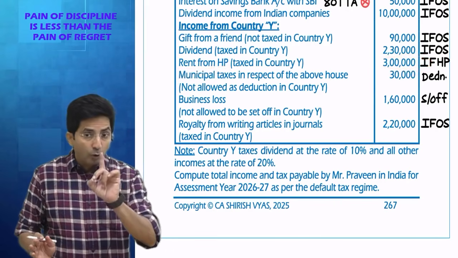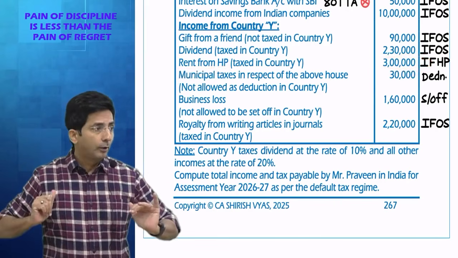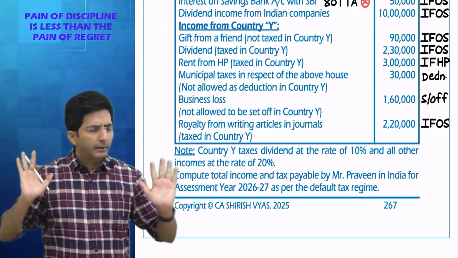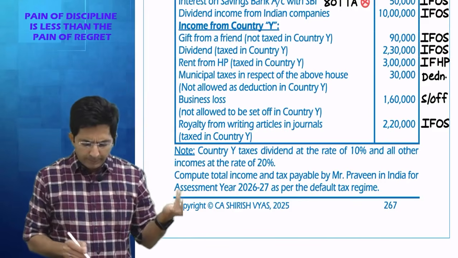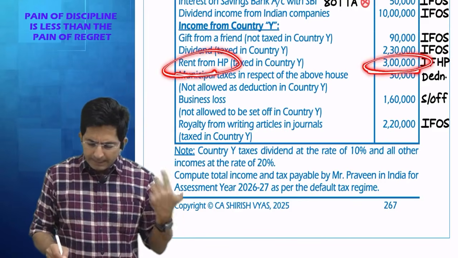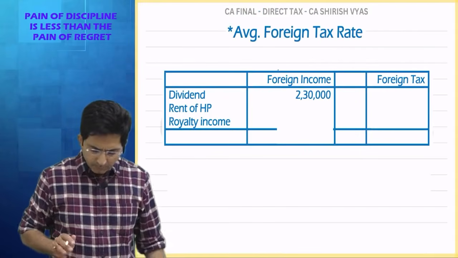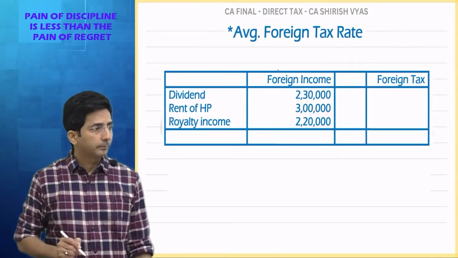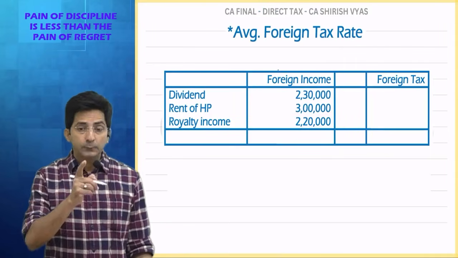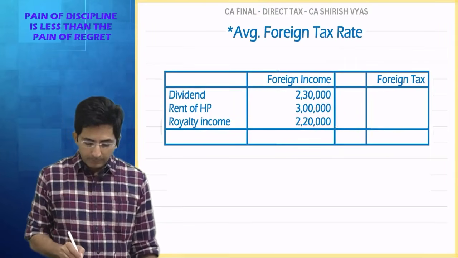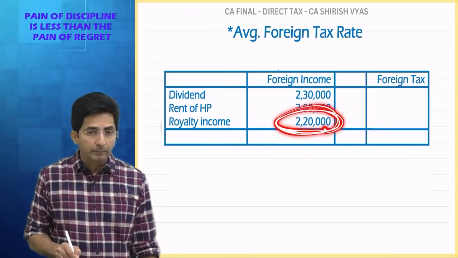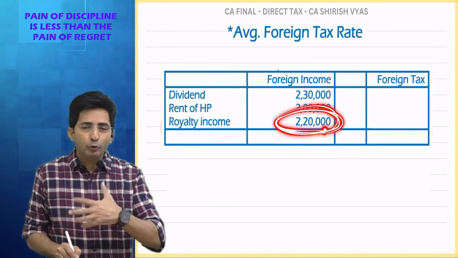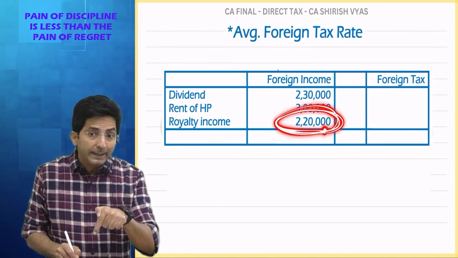Are you noticing I am not going as per Indian law? When you are preparing the main statement of five heads, you go as per Indian law. Right now, purely as per foreign law. In foreign, rent income is directly taxed, the full 3 lakhs. So see, I have written here 3 lakhs. And then there is royalty income also. If by chance for this royalty income, India would have given chapter 6A, like 80QQB, and so on, that is Indian law.